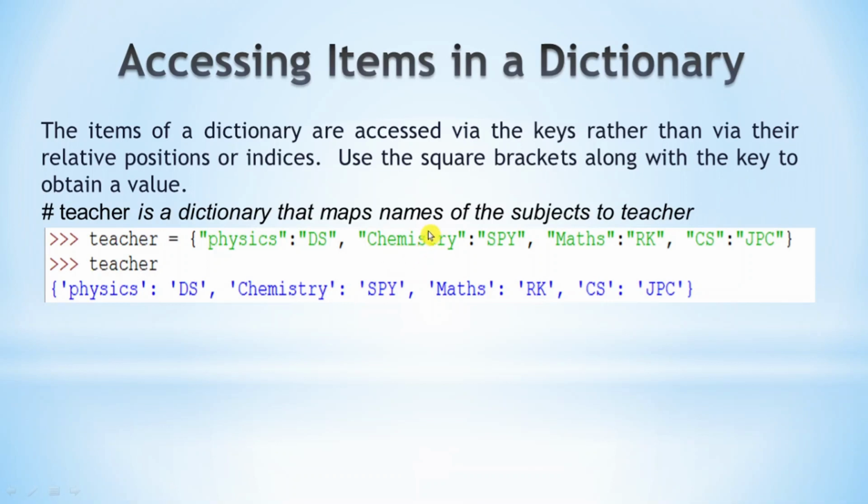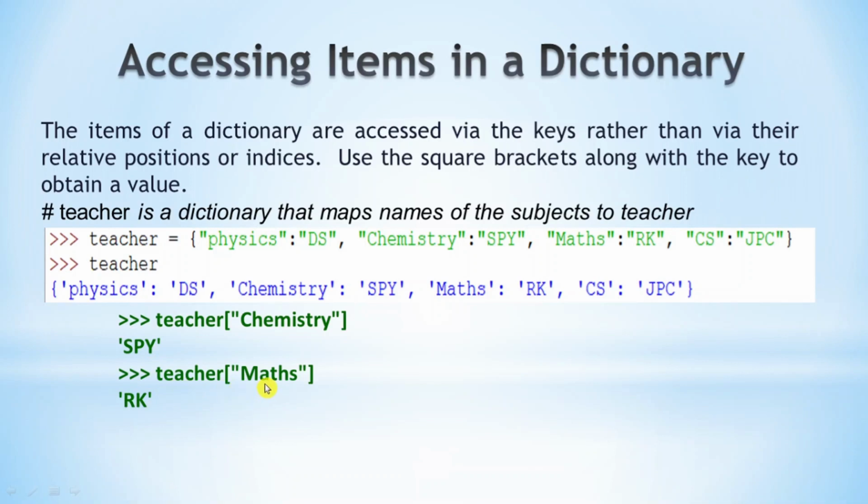For example, if we need to display the item chemistry, we have to use the dictionary name teacher, and in square bracket, we have to specify the key. Teacher of chemistry will display the teacher name SPY. And teacher of maths is RK, so RK will be displayed.